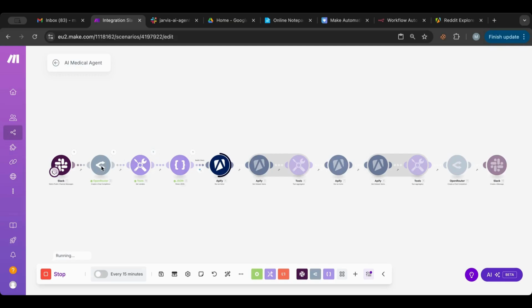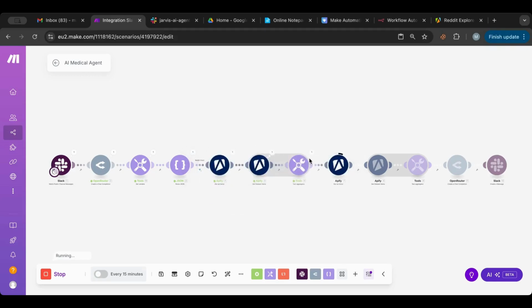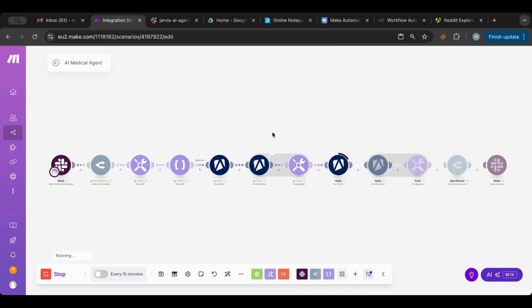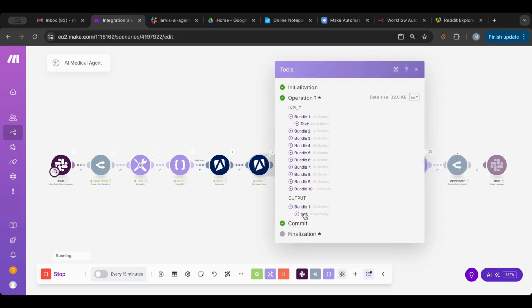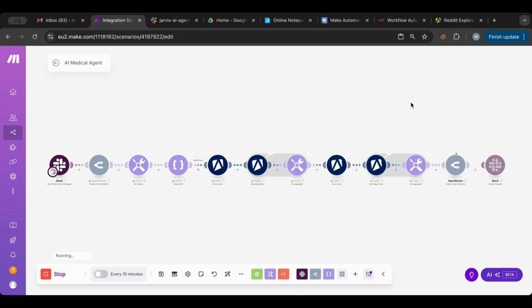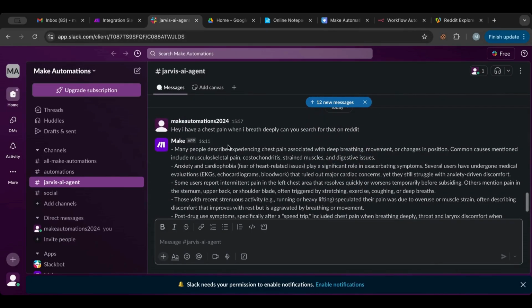Okay, the agent here works well. The JSON works well. Here are the comments, the posts. Comments are good now. Now it's up to the AI agent to summarize. Now we'll get the message.